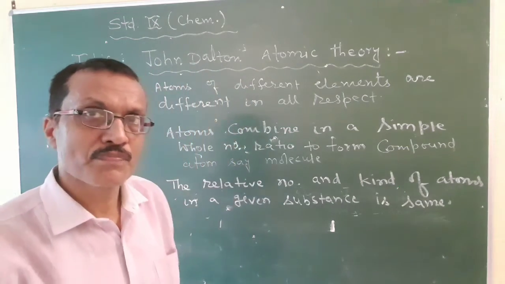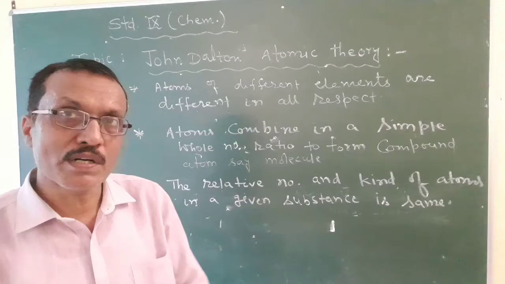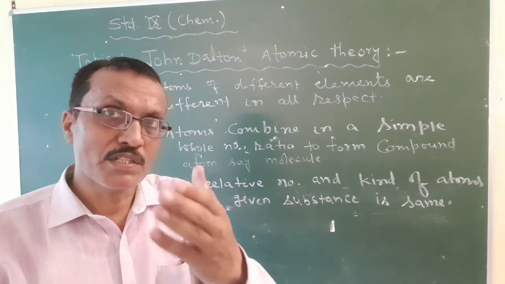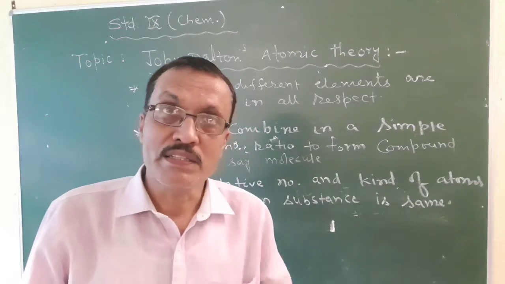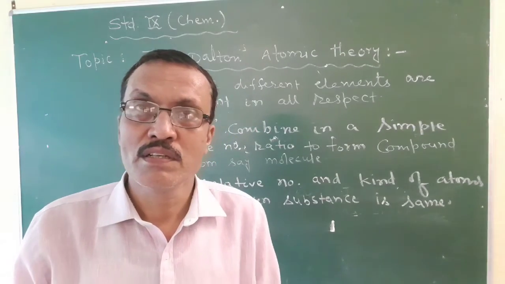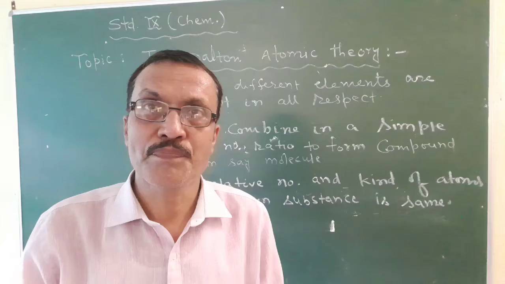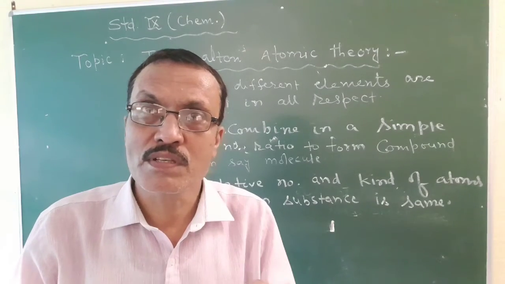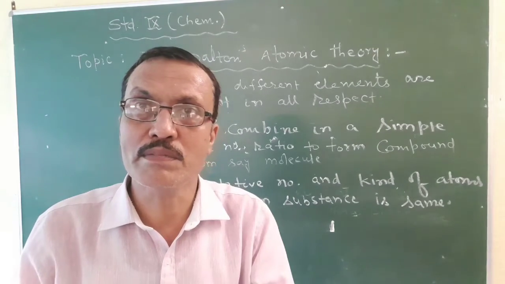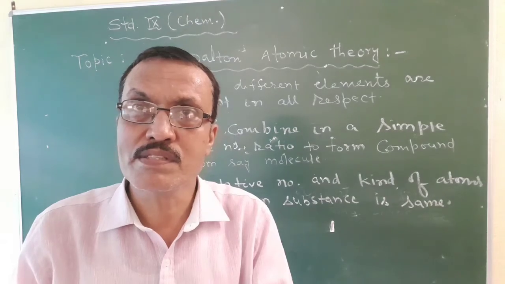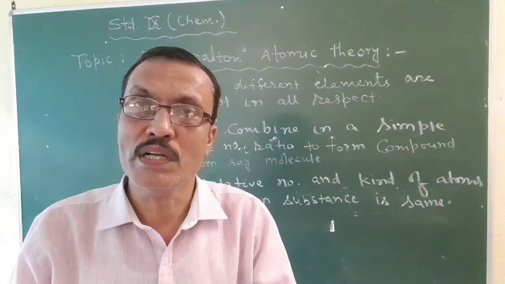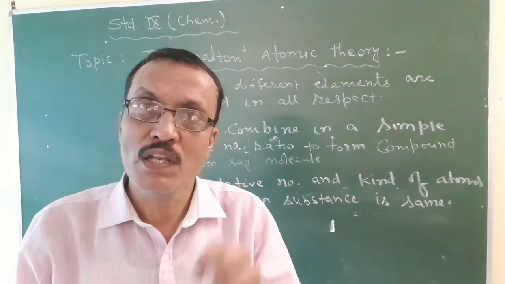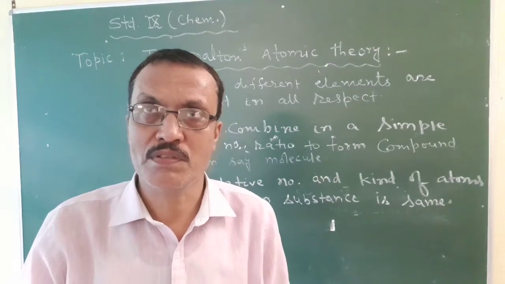Students, in the postulates you have noted down in your copy, it has been written: atoms are indestructible, meaning atoms can neither be created nor destroyed. This explains the law of conservation of mass.